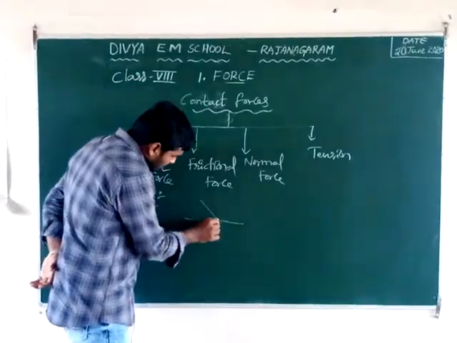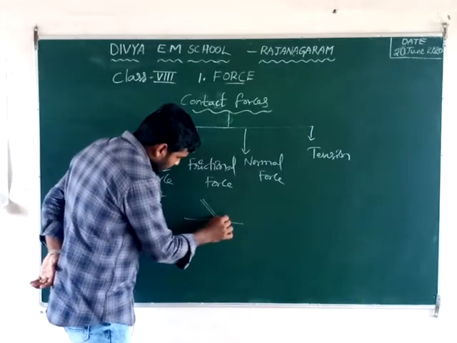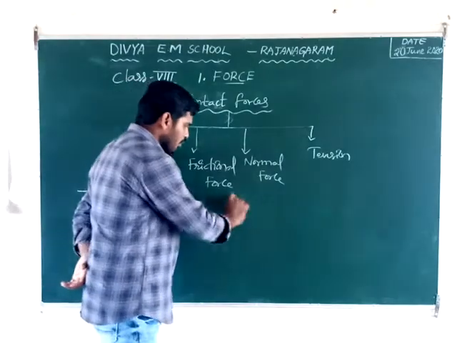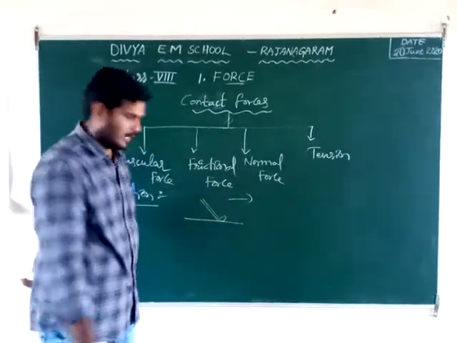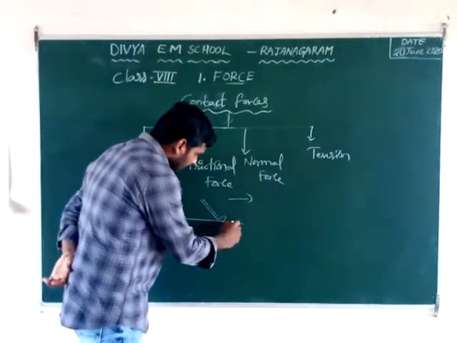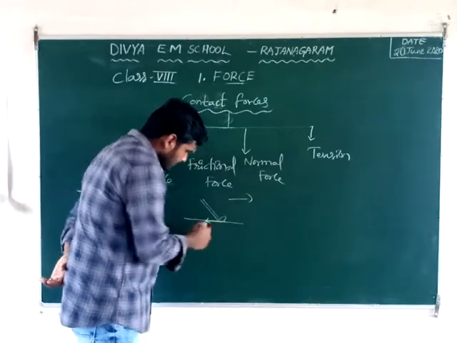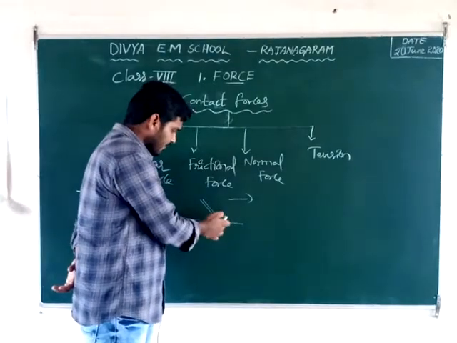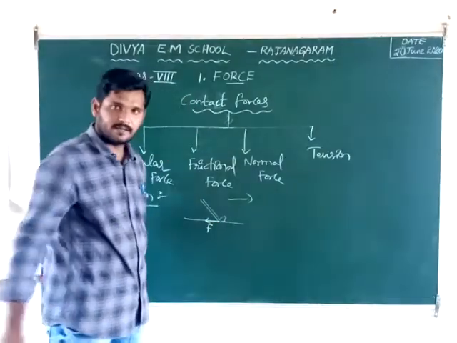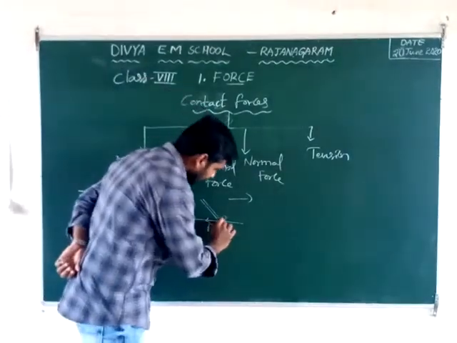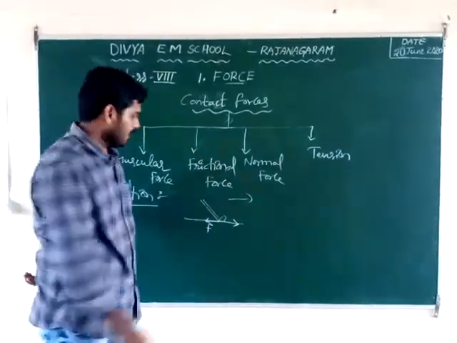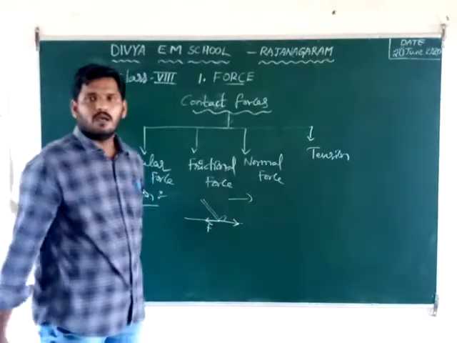Then this is one of the outputs. What will happen here? We go in the forward direction, and the force is applied in this direction. That means we put our leg on the earth's surface. This is the force applied, but friction takes place. The friction is opposite to our direction. Then walking is possible.